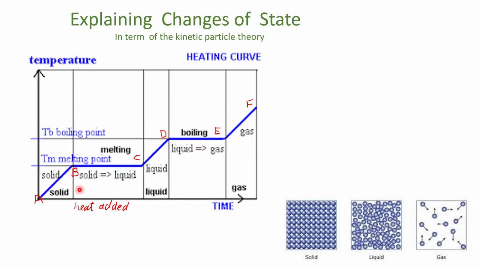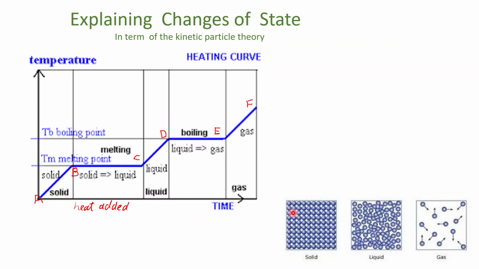Here we can see the temperature is constant and no change occurs in the temperature, and you find a straight line. Why? What is the reason for this? This is because the heat energy being supplied here is utilized in breaking the forces present between the solid particles.